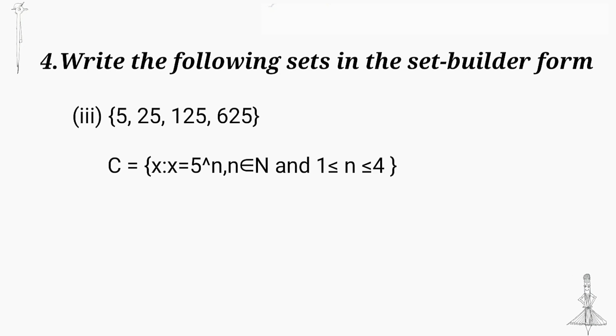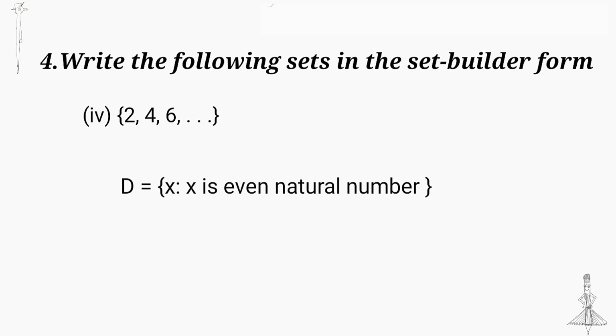We can write the set C is equal to {x such that x = 5^n, n in N and 1 ≤ n ≤ 4}. Next question: 2, 4, 6, etc. It is an infinite set and it can be written as set D = {x such that x is an even natural number}.